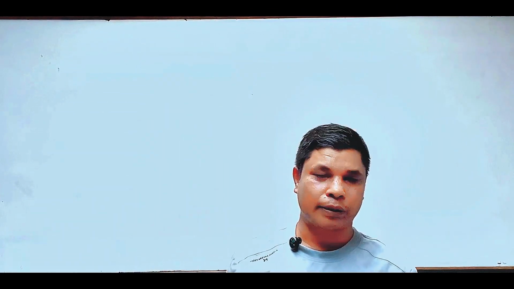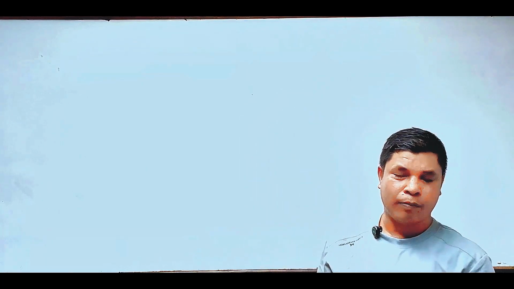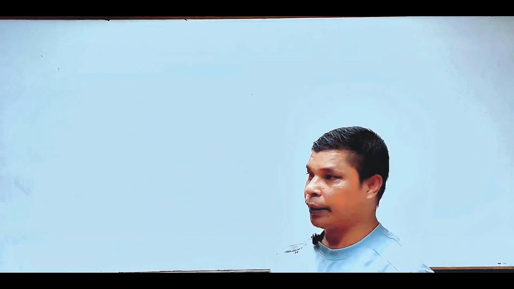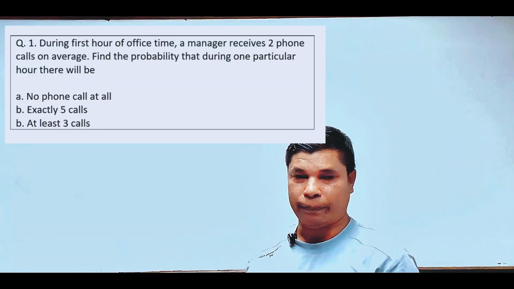Good morning, everyone. Today we are going to learn about Poisson distribution. At first, we should know the concept of Poisson distribution. Poisson distribution is a method in which we find the probability of a specified number of events that occur at certain interval of time, area, and volume.